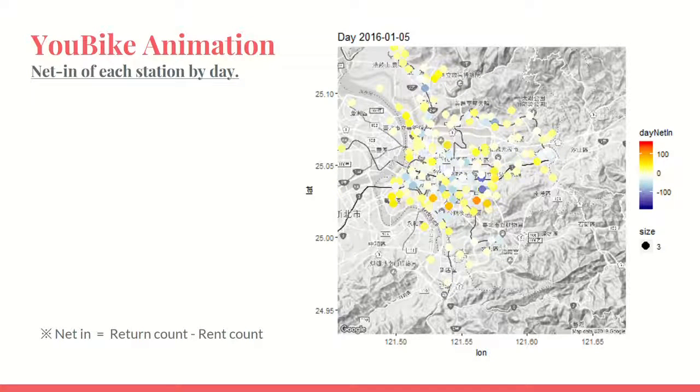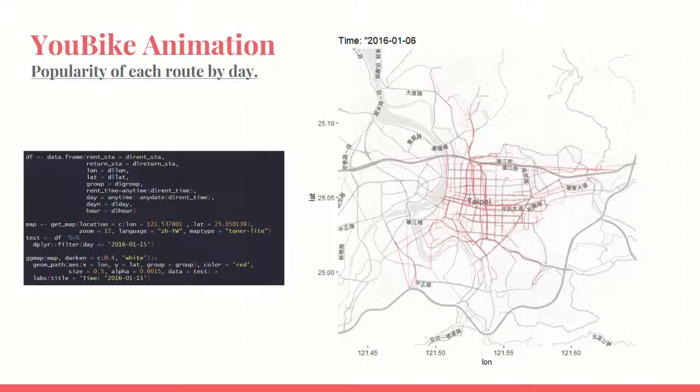And this is the result if we plot YouBike net flow by every day. We can see that some days have huge net inflows, that is red dots, and huge net outflows, blue dots, on some stations on some days. And we can see most red dots appear in Da'an district, and most blue dots appear in Zhongshan district. So maybe we can move some bikes from Da'an district to Zhongshan district on some days based on this knowledge. Yeah, and this is my part of the visualization.